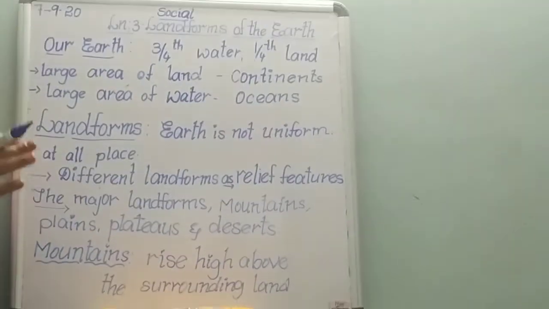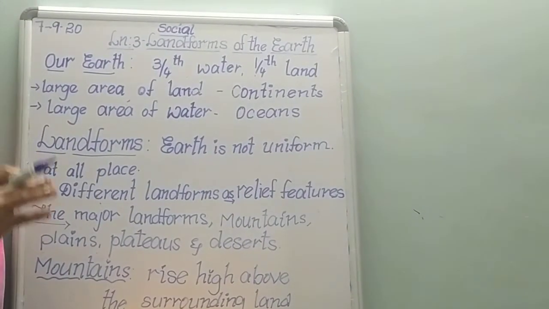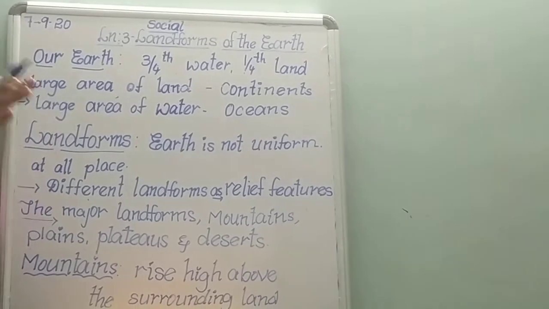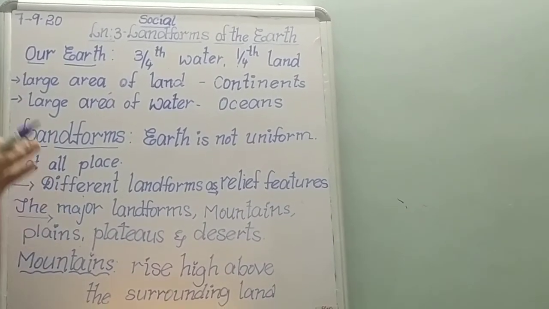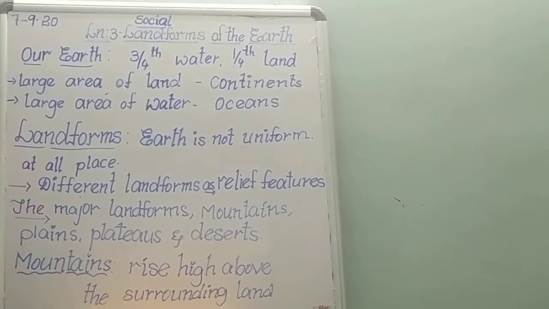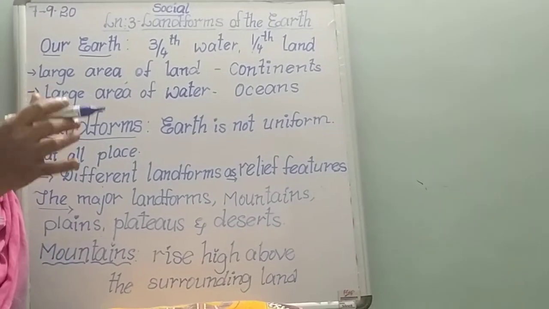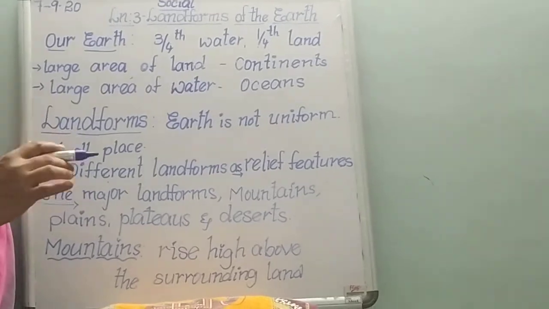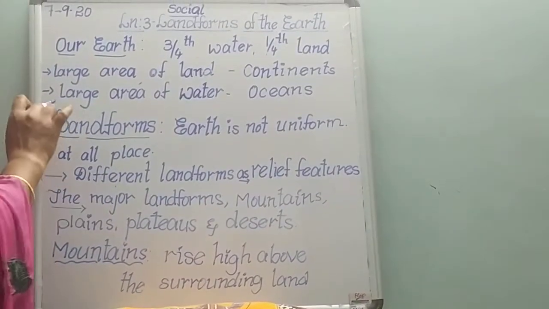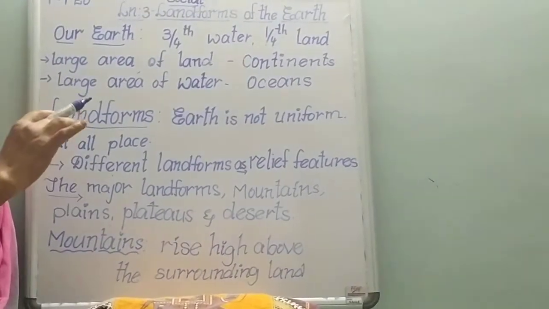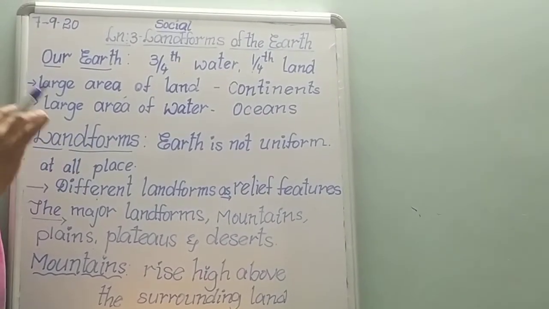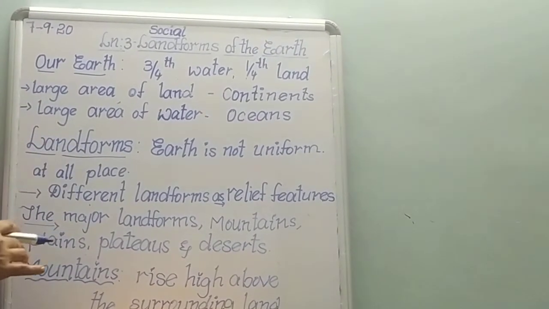The large area of land on the earth is known as continents. The large area of water on the earth's surface is known as ocean. Very large, huge areas of water on the earth's surface are known as oceans.